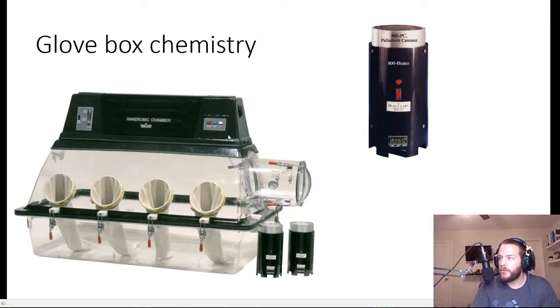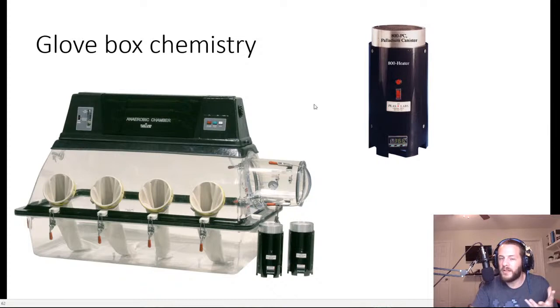So whenever you are filling this chamber with gas, most of the gas that you fill it with is argon, but the rest of it is hydrogen. So you intentionally introduce hydrogen gas in here to react with any oxygen that leaks in incidentally, because no matter how hard you try, there's definitely going to be some oxygen that leaks in. So that oxygen reacts with the hydrogen that you already have in there, and it's catalyzed by this palladium canister in here, and it produces water.